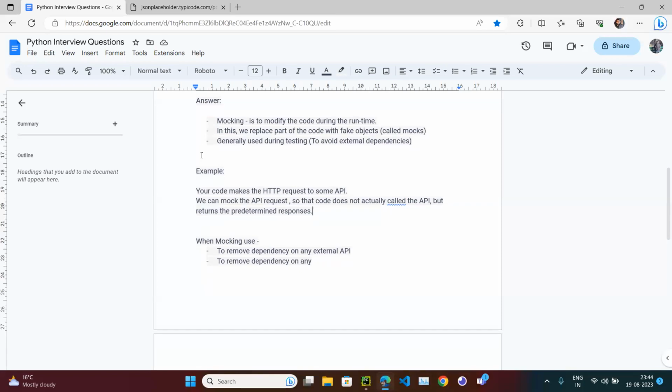There is a unittest mock library. There is a mock library. There is a PyTest mock library. There is a mocker library. There is a MagicMock library. So many libraries. Some people use patch as well. Even I get confused about where to use which.